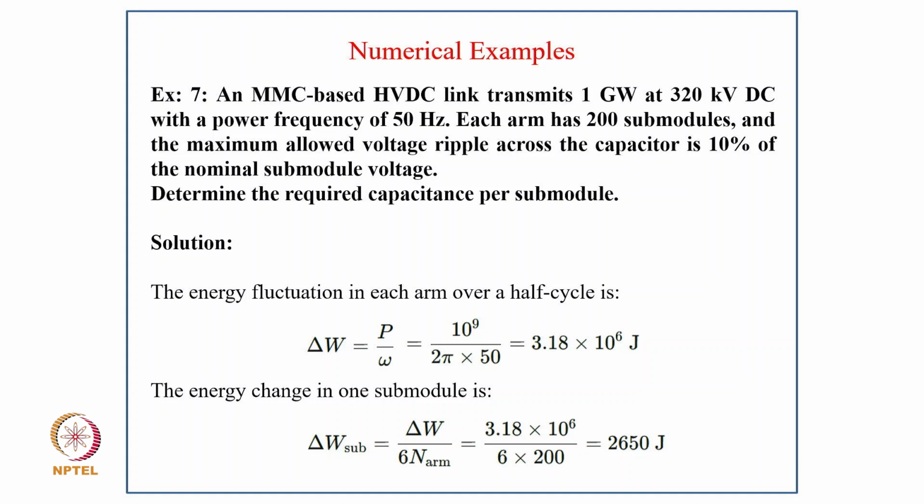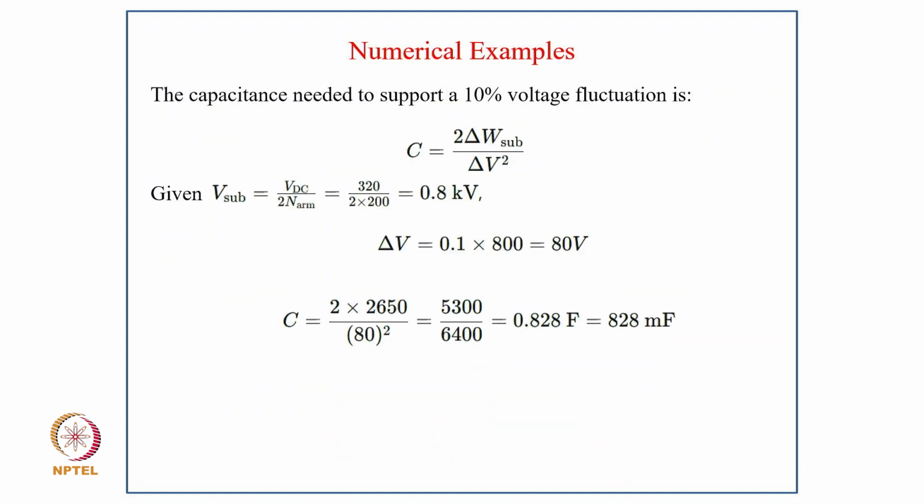The solution: the energy fluctuation in each arm for a half cycle is delta W equal to P upon omega, that is 10 to the power 9 divided by 2 into 50, that is 3.18 into 10 power 6 joules, and the energy change in one sub-module is delta W upon 6 arm, putting in the value it comes to 650 joules.